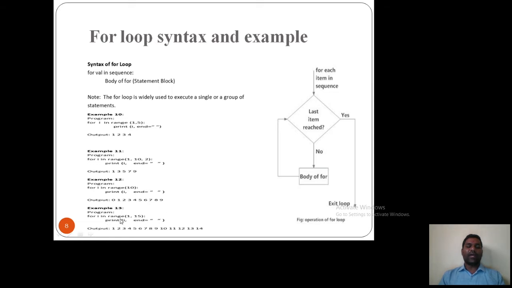And here I have a for i in range 1 to 15, that means starting is 1 and ending is 15 minus 1, that is 14, that means 1, 2, 3, 4, 5, up to 14. This is what happens with the for loop examples. We'll see in the practical session in detail.